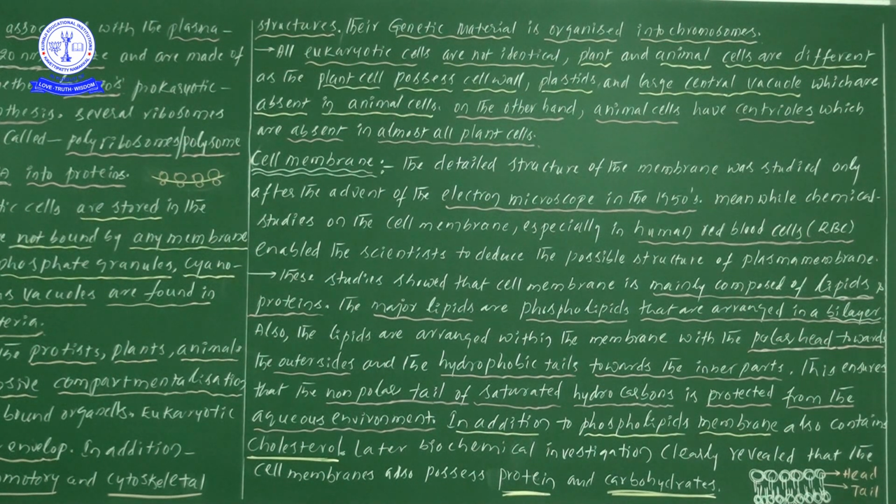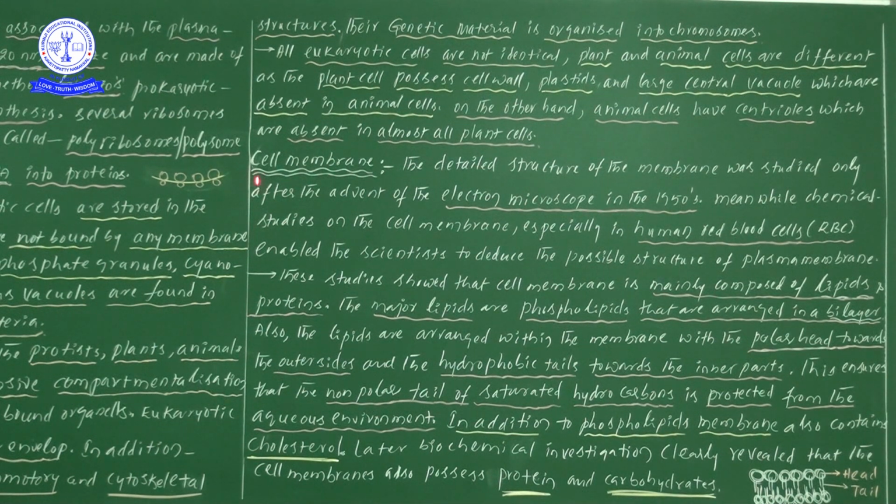If you want to learn the differences between plant cells and animal cells, remember them one by one: cell wall, plastids and vacuole, and centrioles. The first three are present in plant cells, and the last one is present in animal cells and absent in plant cells. Likewise, you can differentiate in a table.